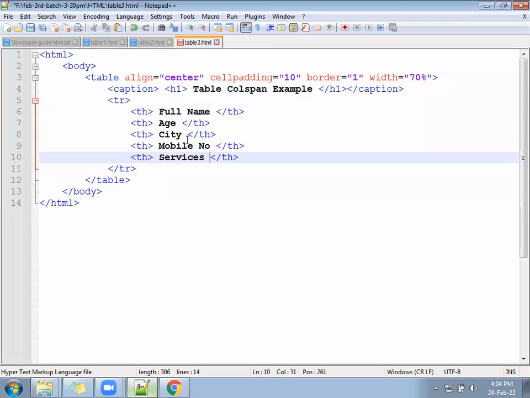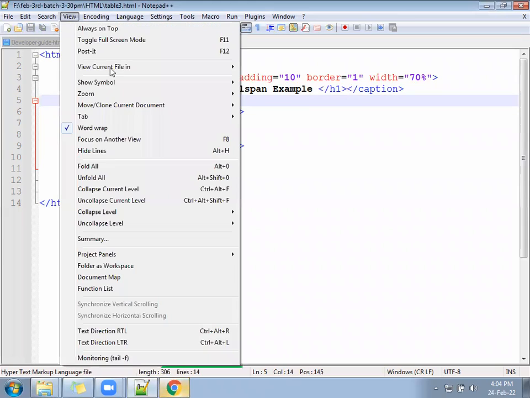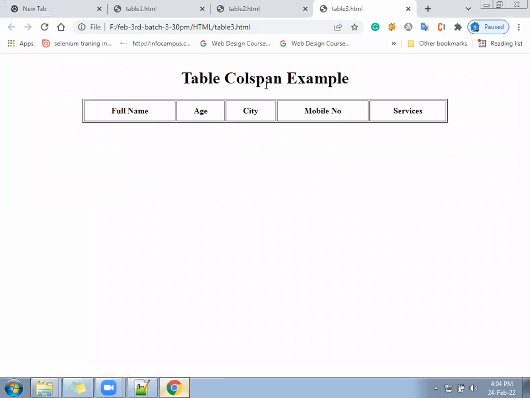Okay, so what you can do is save the file and run once. Table 3. What is the look of table 3?